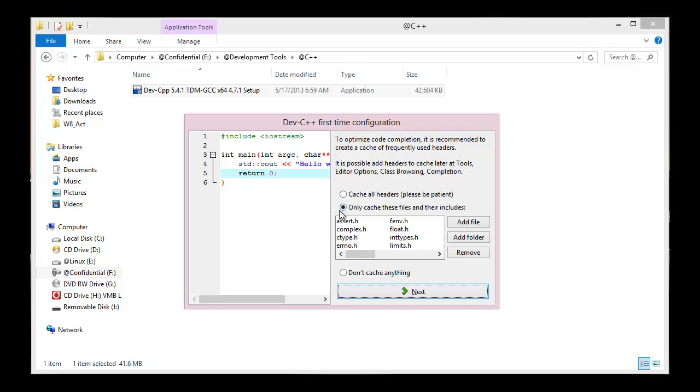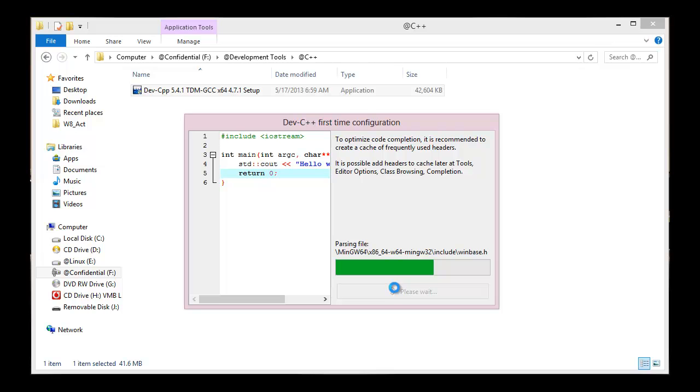Make sure you have only these files cached. If you select all, it may take some time before it gets done, so just select the default one and click it.